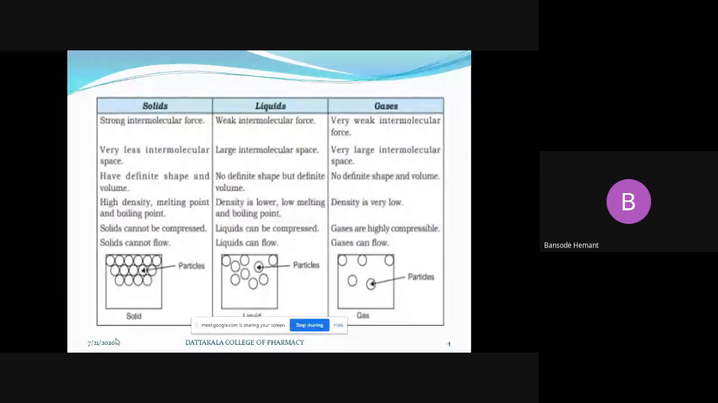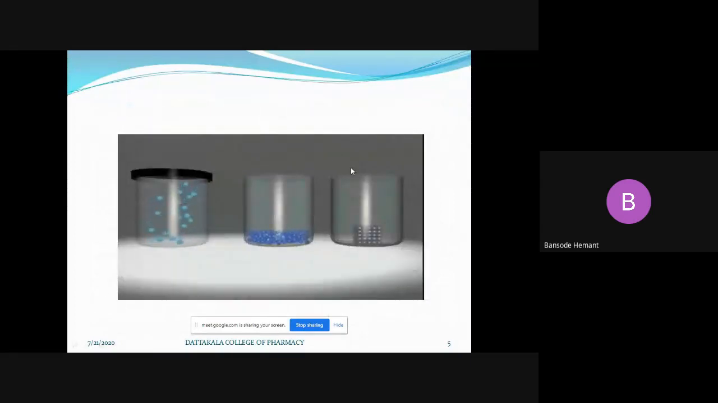From these pictures you will get a clear idea about these properties and the differences between solids, liquids, and gases, and how the molecules are arranged together in the substance. Okay, understood? It is quite easy. By observing this picture we will get a clear idea.